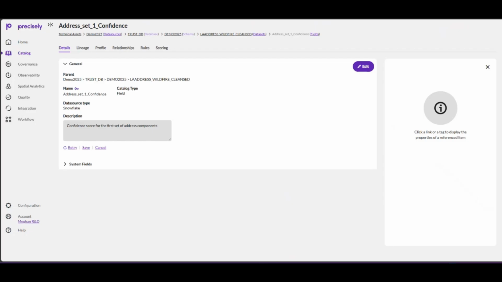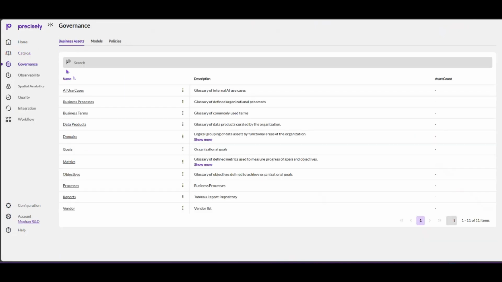Now, fixing data once isn't going to be enough. To prevent future issues, we need to enforce data governance policies, ensuring that every new dataset meets quality and compliance standards. With Precisely's built-in data governance features, we can define business terms and assets, ensuring that users are always working with standardized definitions of things like risk.